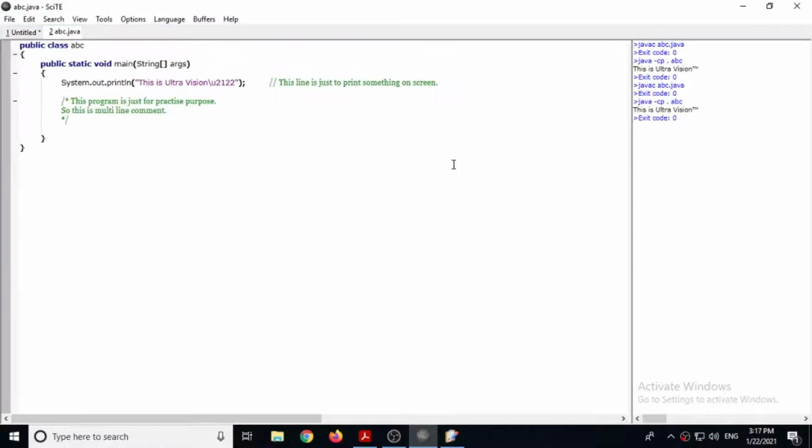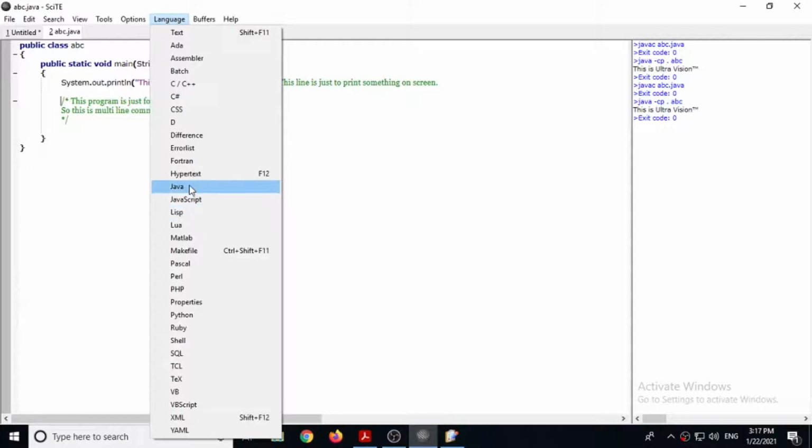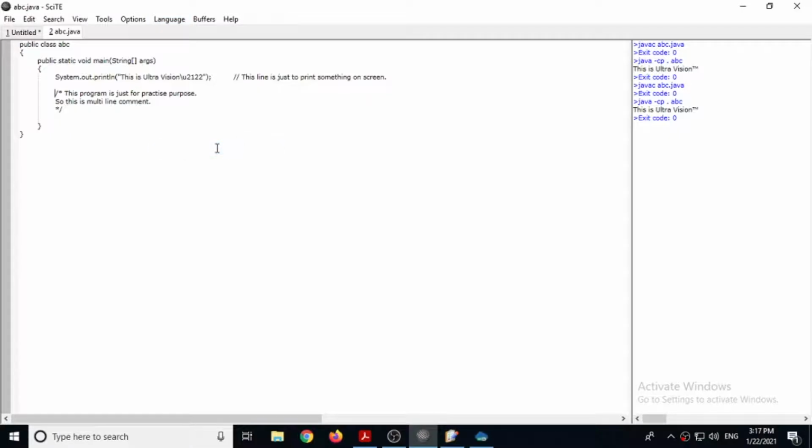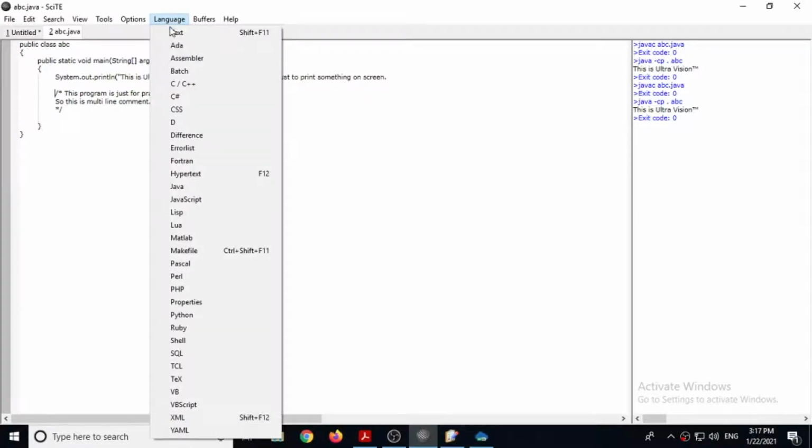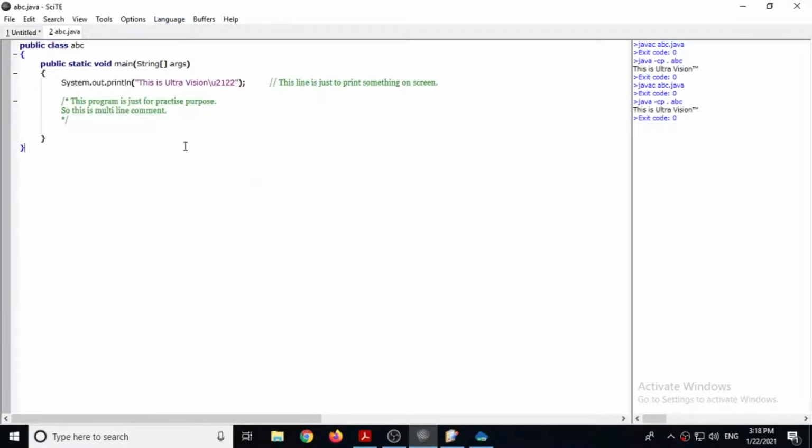If your SCITE doesn't show this type of colors, then you can select language Java option, so that it can come to know that whatever code you are writing is Java. If you have selected any other option, then it will not display color. For that you have to select language Java option, then only it will display color.